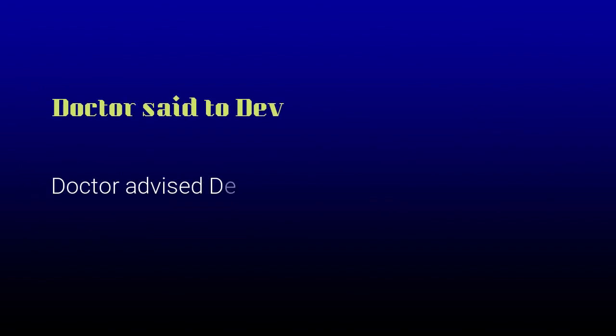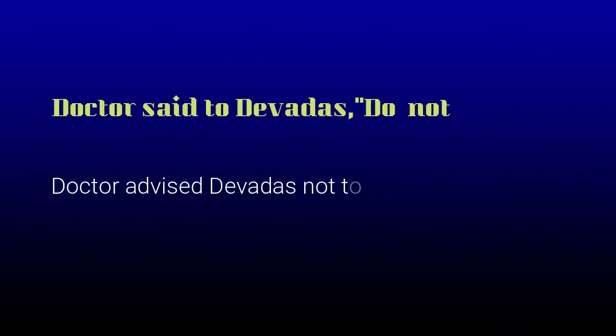Doctor said to Devadas, do not smoke. Doctor said to Devadas is a reporting clause. Do not smoke is an imperative sentence. It's an advice, right? And in this rule we have already learned do not becomes not. We are supposed to use not.